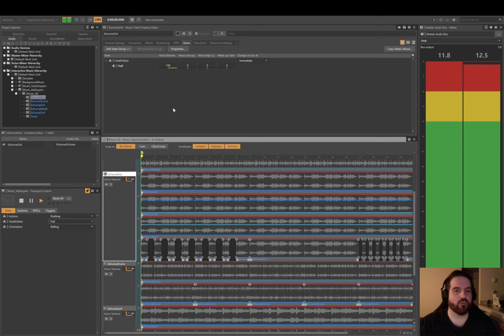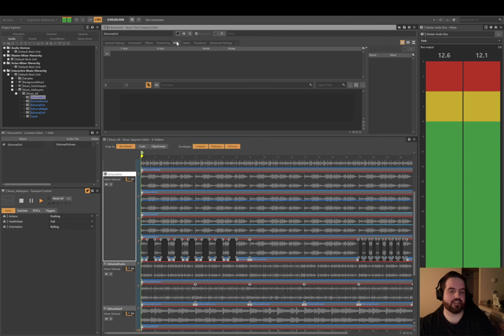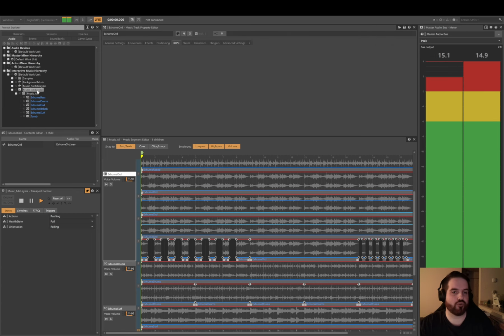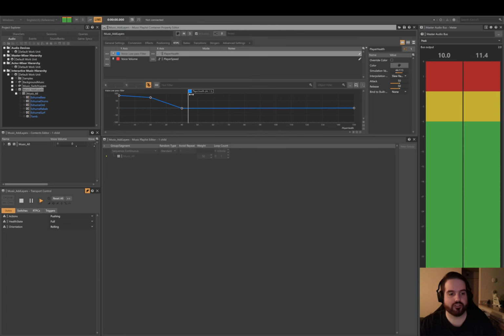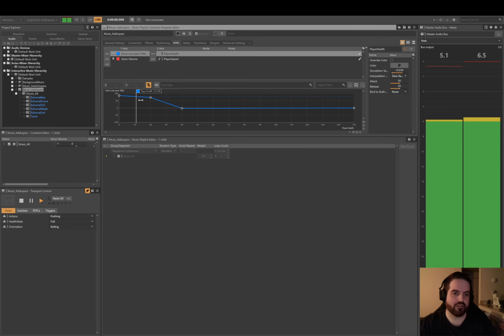Another cool thing that Wwise can do is shape the sound quality based on things called real-time parameter controls. I have a parameter here for player health, and I've set it up so that it has a link to a low-pass filter. So all of a sudden the player's health is going down and they haven't noticed, so let's make an audio cue. Uh-oh, something must be happening. Oh, my health is low, right?